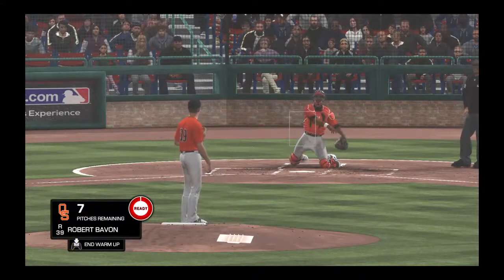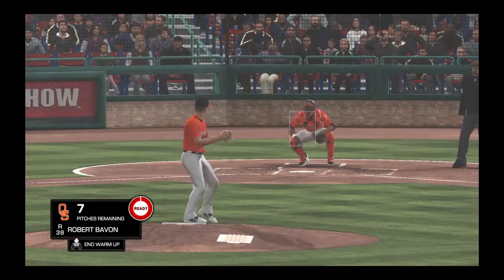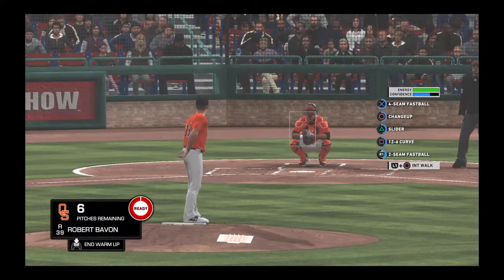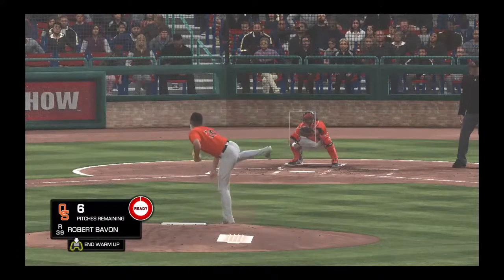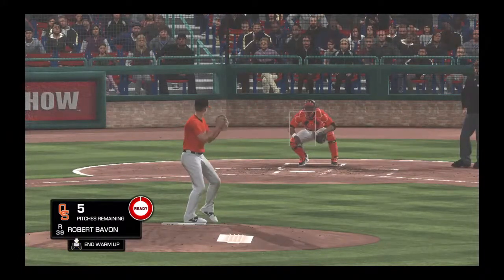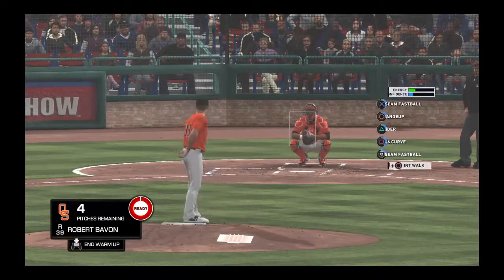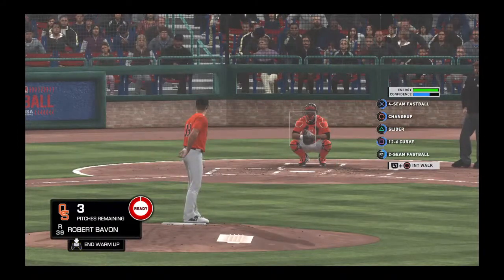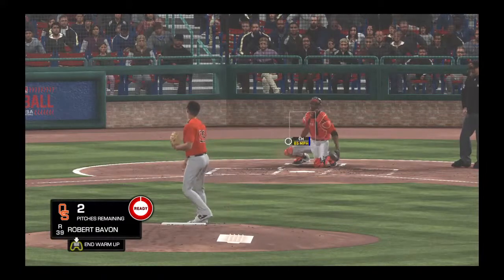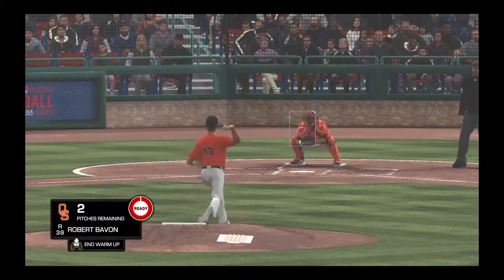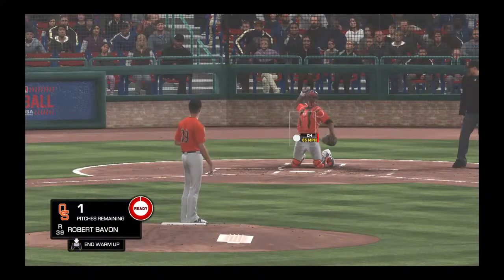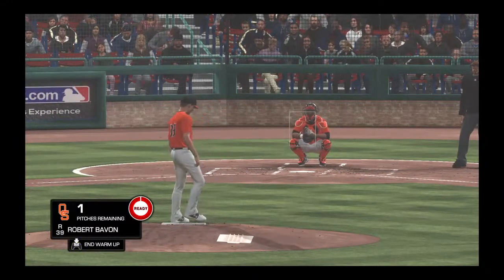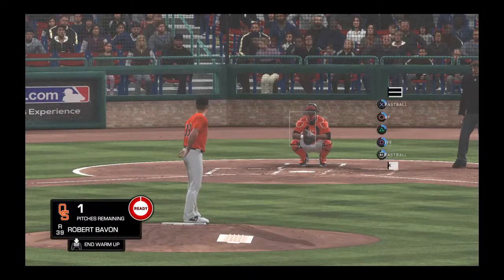Yeah, I didn't want to let this game get away. We're only down by 5. So we needed one more warm-up pitch and we'll be back to playing. We'll be back to the game.